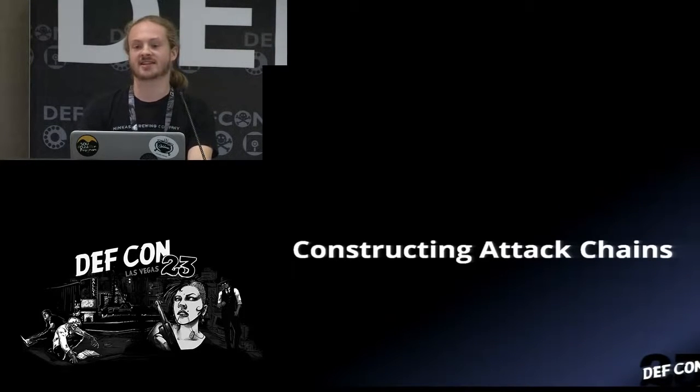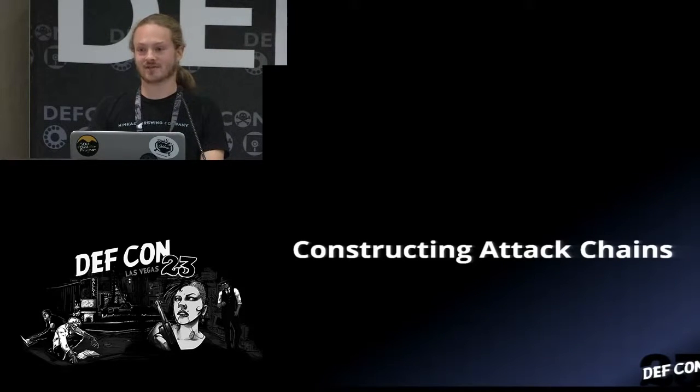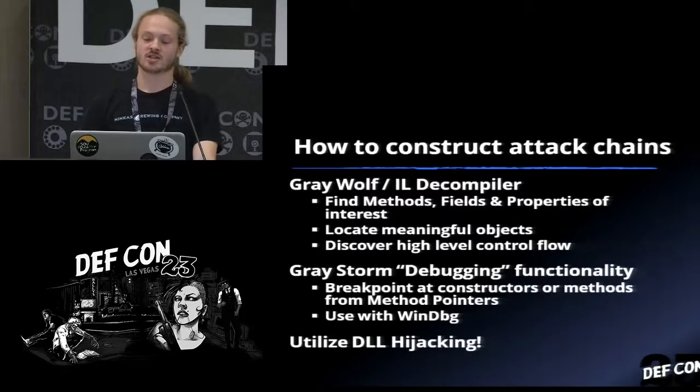So when it comes down to constructing attack chains, it's actually relatively easy to attack .NET applications due to the nature of this just-in-time compilation process. So if you've done any sort of .NET work, or if you've played along with challenges such as the FireEye Flare-On challenge, which actually had a couple of .NET decompiling challenges to recover their email keys, you can just throw something into an IL decompiler and actually look at a higher level C# source code representation because of how easy it is to generate C# source code back from IL. So you can utilize this sort of functionality to locate meaningful objects that you might want to steal off of the managed heap for a particular application.